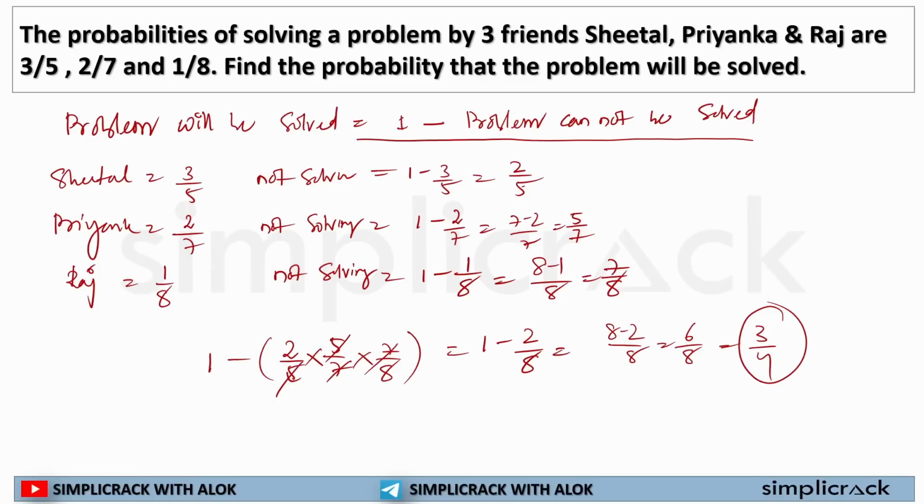By 3 friends. So you have to remember this formula. This is the formula you need to remember. You will always be finding out how the problems will not be solved. Then you have to multiply all these things, and then you have to deduct it from 1. Okay.